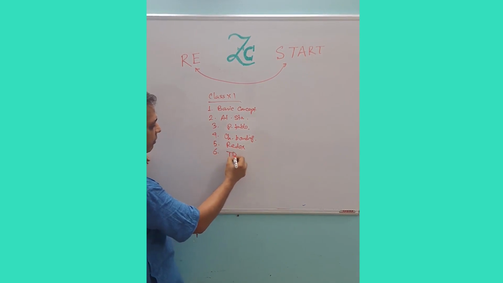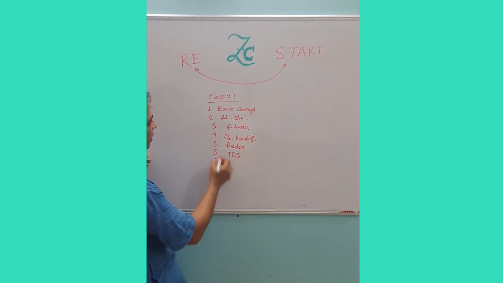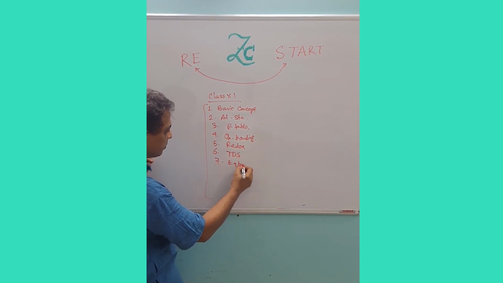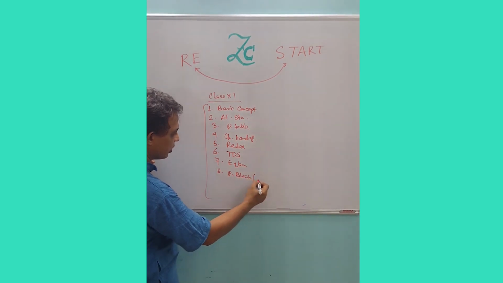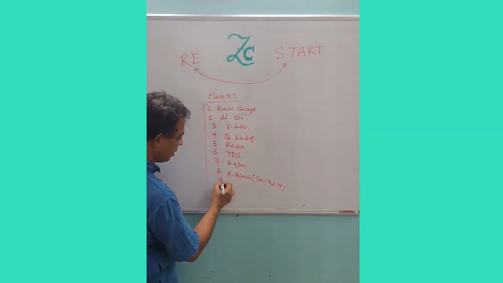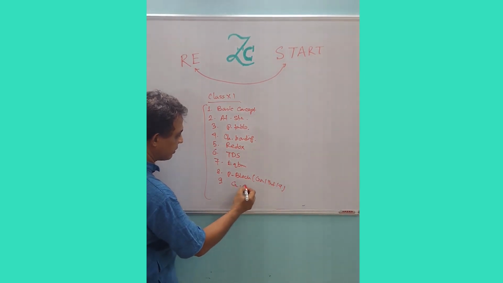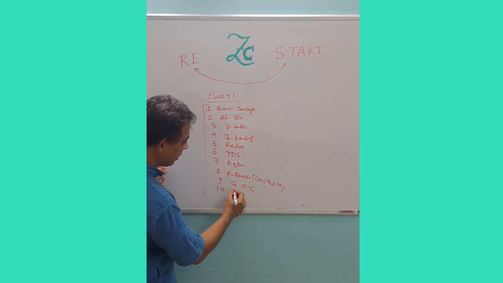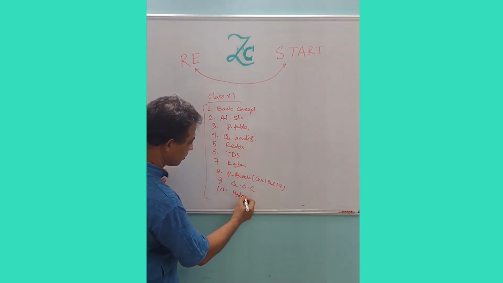Number 6 is thermodynamics. Number 7, equilibrium. Number 8 is the P block element, Group 13 and 14. Number 9, general organic chemistry. And number 10 is the hydrocarbon.